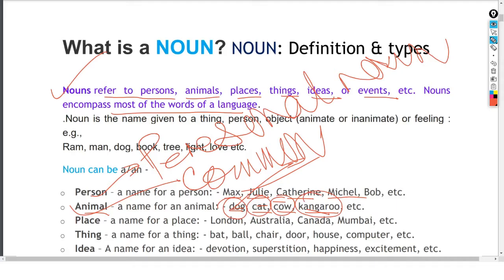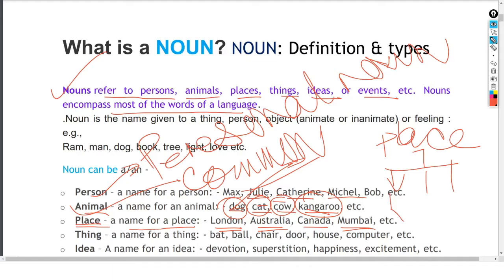All right. Now let's see, when we say place, a name for a place, suppose London, Australia, Canada, Mumbai, etc. When we say place, then what is it? Place is common, isn't it? Inside place, suppose London, India, Canada, Mumbai, so what is this? This is the specification, means this is the particular name. If it is a particular name, then what will its name be? This will be the personal noun, means it will be the proper.